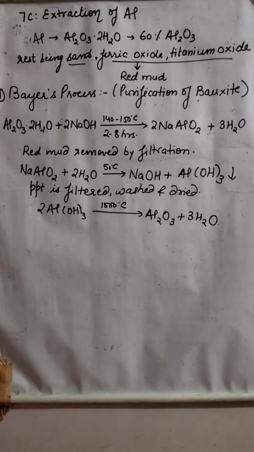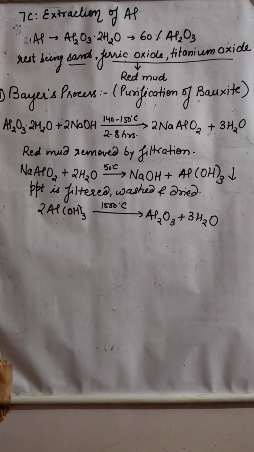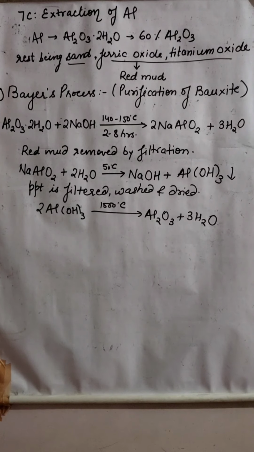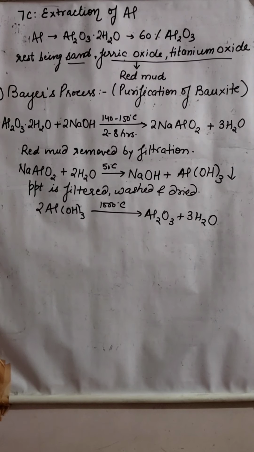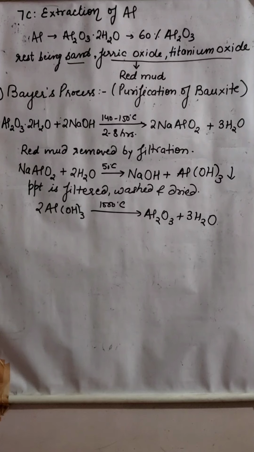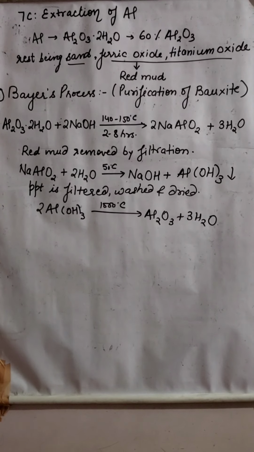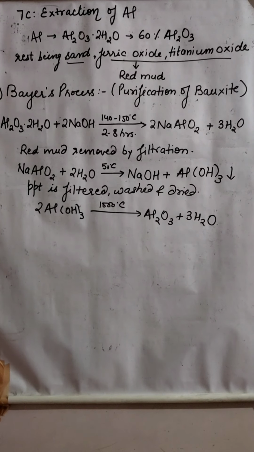So basically the main ore of aluminium is bauxite, that is Al2O3·2H2O, in which 60% aluminium oxide is present, right? 60% is aluminium oxide. So what are the rest? The rest are sand, ferric oxide and titanium oxide. And these three, sand, ferric oxide and titanium oxide, are called red mud.